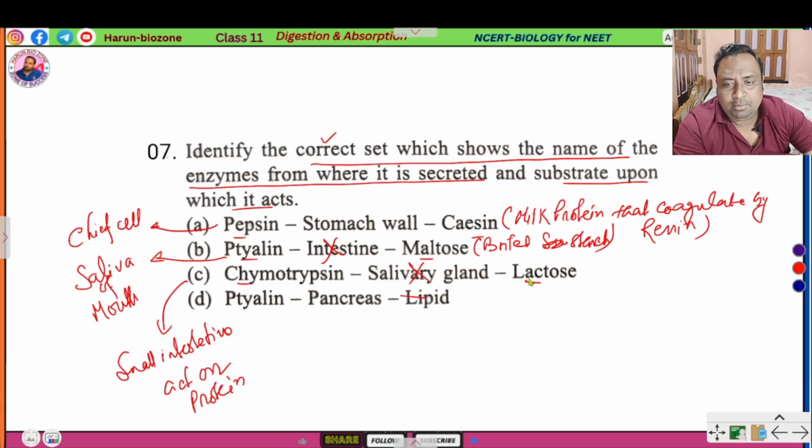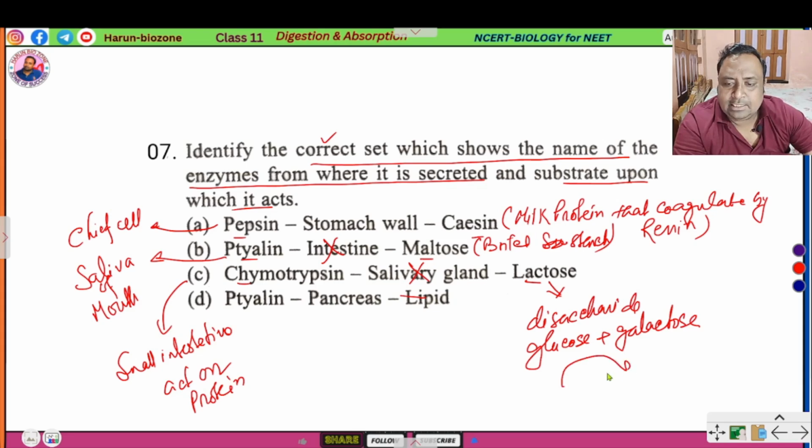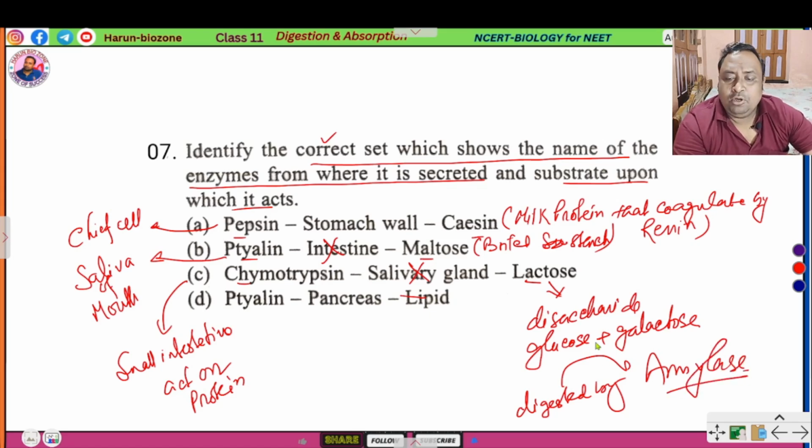Lactose is a disaccharide made of glucose and galactose, and it is digested by the enzyme lactase, converting it to glucose and galactose monosaccharides.